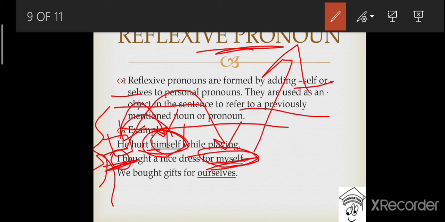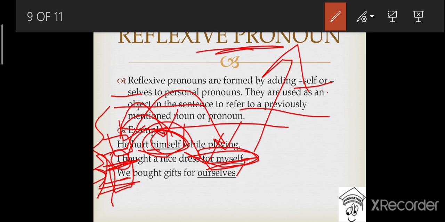The third example says, we bought gifts for ourselves. In the third example, we is the example of personal pronoun, and also we is the subject of this third sentence, right? And to reflect we, that means the subject of the sentence, once again we have written ourselves as the object of the sentence, as we is a plural, right? That we refers to more than one person. That's why we have written ourselves, OURSELVES.